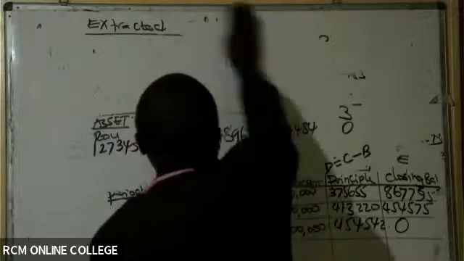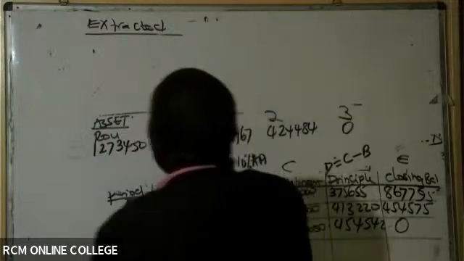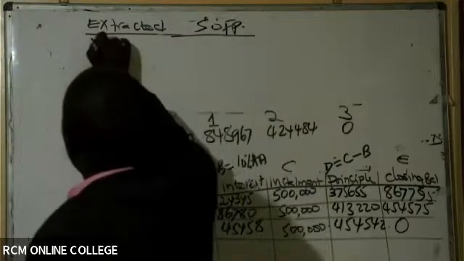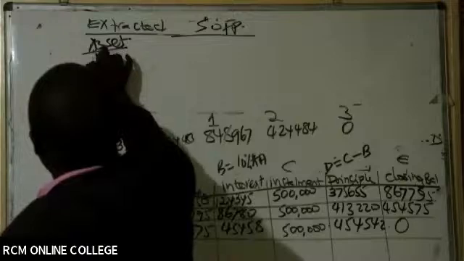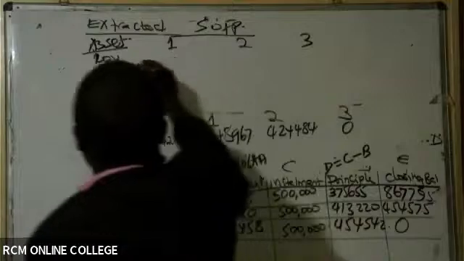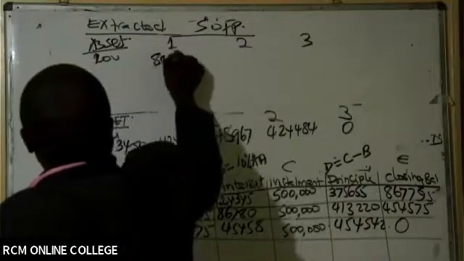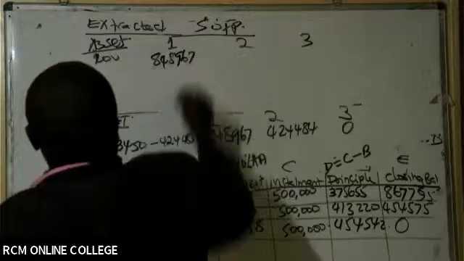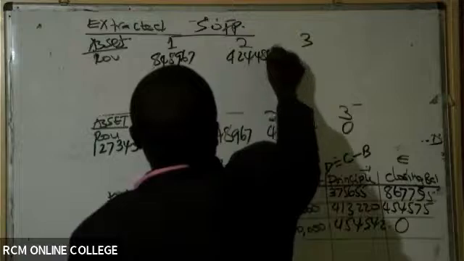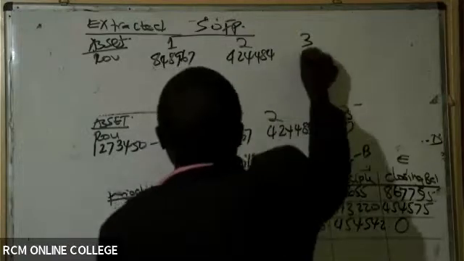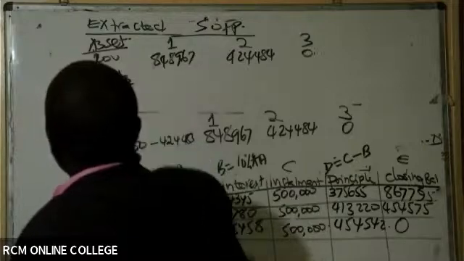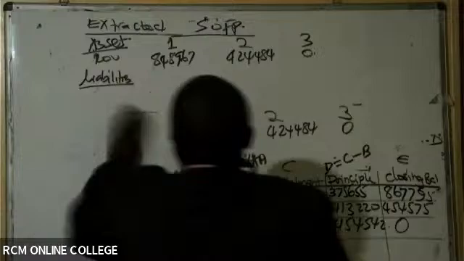We have our extracted statement of financial position. Of course, we have here the assets. You guys have killed this one, right of use. We have 1, 2, 3. Here we have 848,967. Here we have 424,484. Here now we have 0. From there we go to liabilities. On the liabilities, I have 2 of them. I have what I call non-current liabilities.